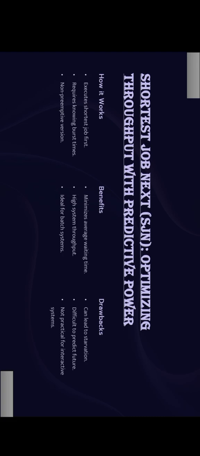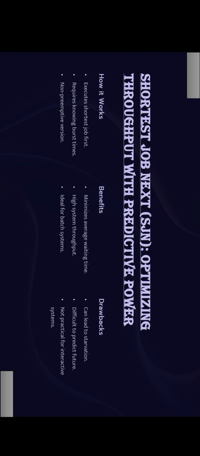This is why we move on to another scheduling algorithm, that is shortest job next, or shortest job first. In shortest job first, they have come up with a solution to that drawback, though it requires knowing the burst time beforehand. This solves the problem of average waiting time.